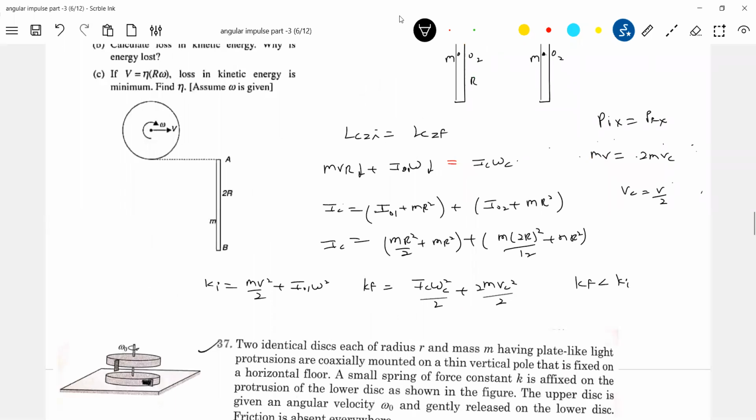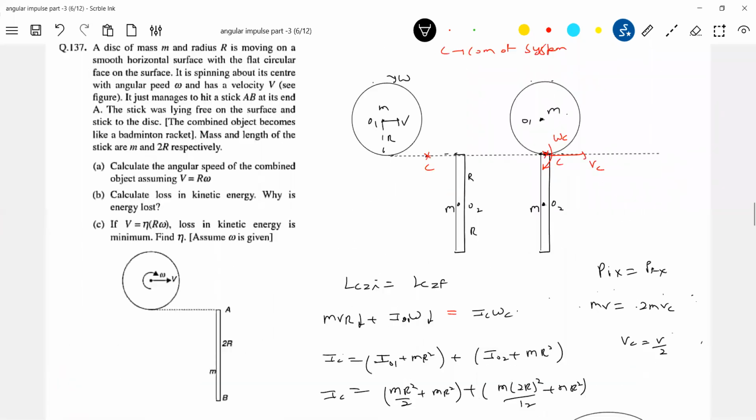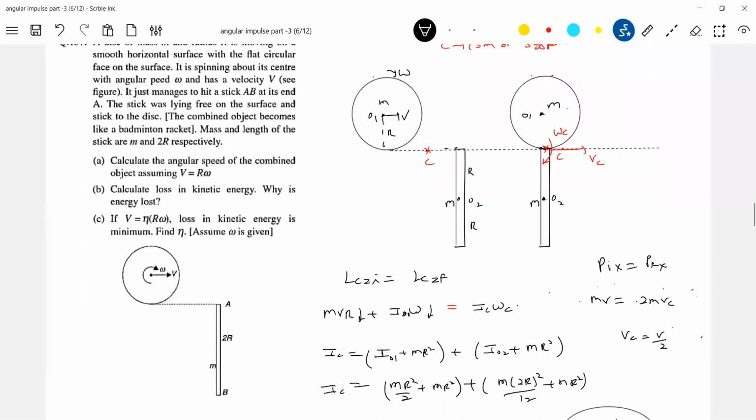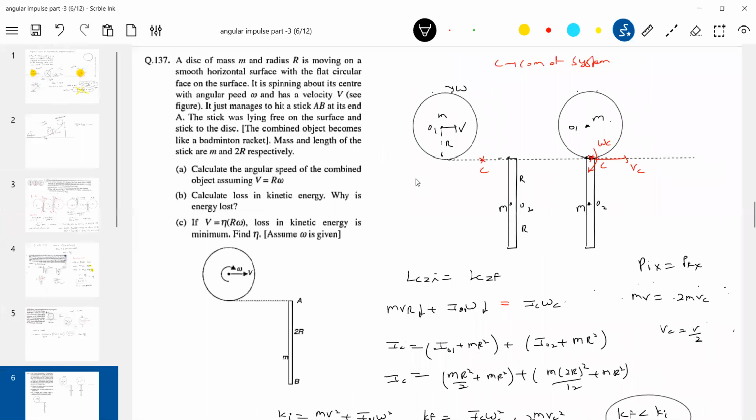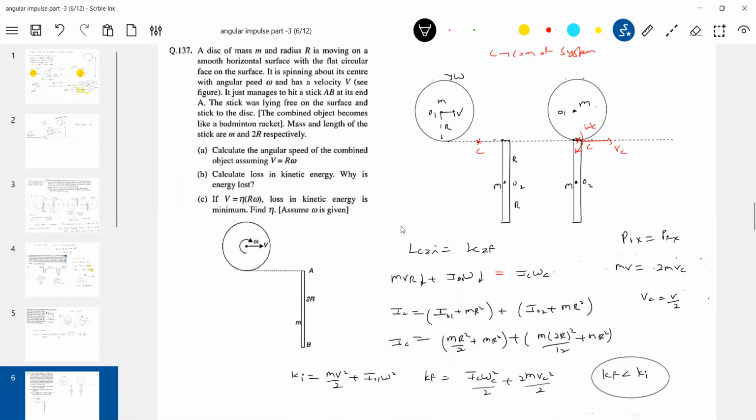Kf will be less than Ki. Where has this energy gone? Anybody answers? Yes, due to that impact, no? Because when it collides, energy will be lost in most cases.